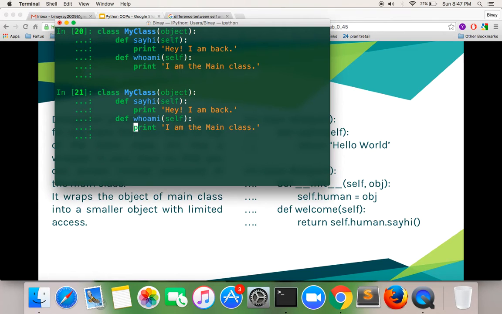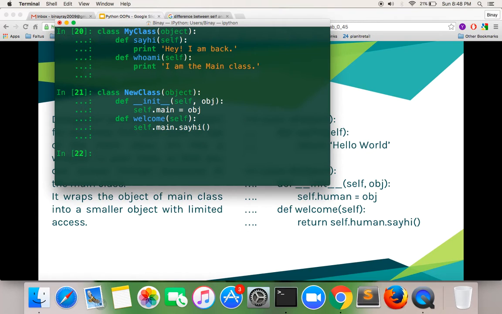Okay, but if I do this, I'm creating a new class, writing an init and passing just one object. You can pass an object of anything. You can just pass a number, a character, a string. You can pass anything and assign it to a variable here. It's a class variable. And in welcome, I'm hoping that I'm passing an object of this class, and I'm calling a method of that class. Let's see how it's done.